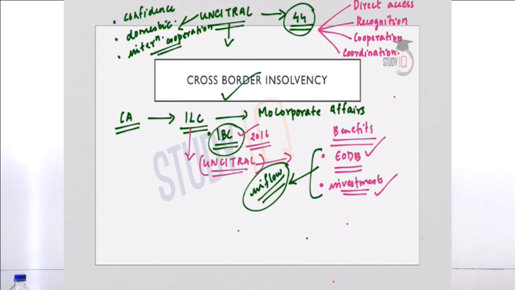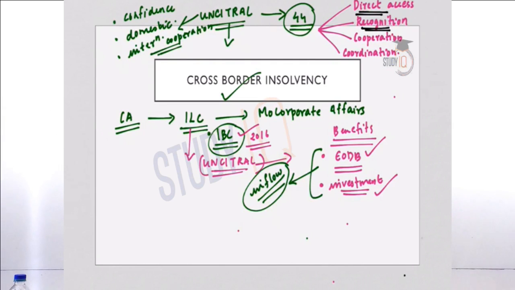So direct access here means that there will be a direct access to foreign insolvency professionals and foreign creditors. Again, recognition means recognition of foreign proceedings and provision of remedies. Cooperation means cooperation between domestic and foreign courts and domestic and foreign insolvency practice. Coordination means coordination between 2 or more concurrent insolvency proceedings.